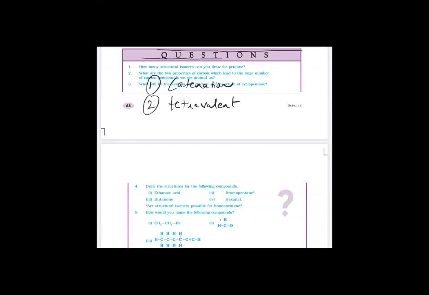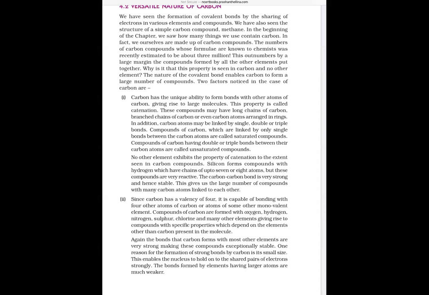See the page, the topic on the versatile nature of carbon. First, carbon has the unique ability to form bonds with other atoms of carbon, giving rise to large molecules.